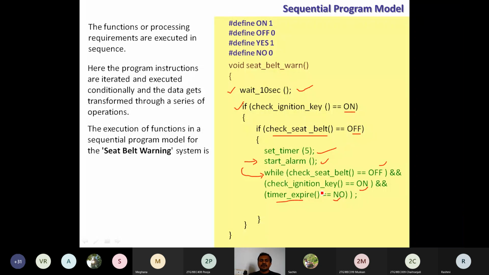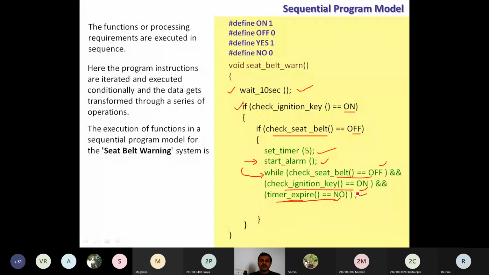So what is this condition going to tell? If the seat belt is off and the ignition key is on and the timer is still running, then what we need to do is keep this loop as it is. We need to keep the execution within the loop.